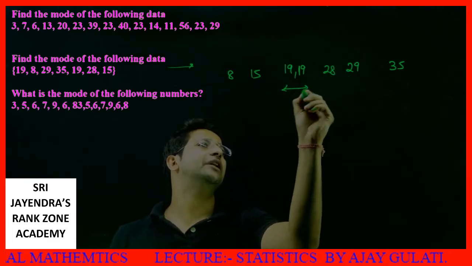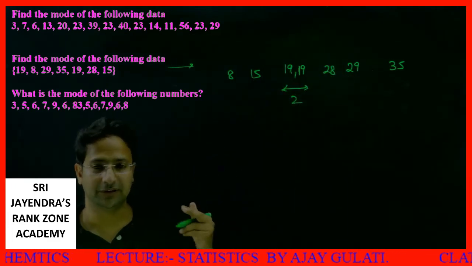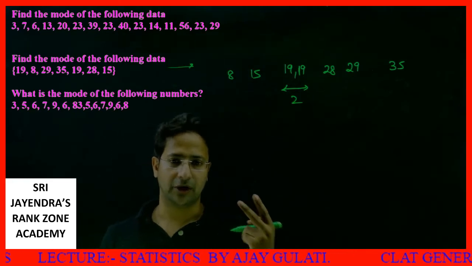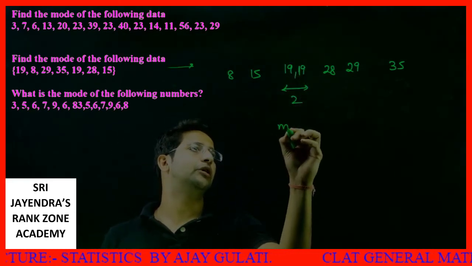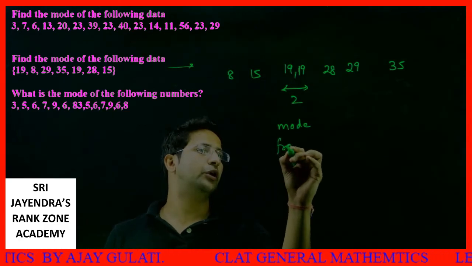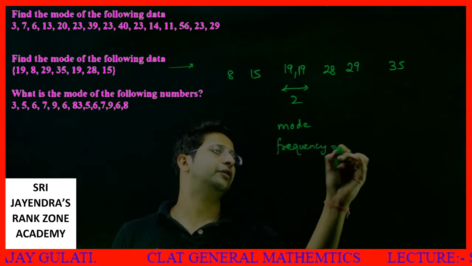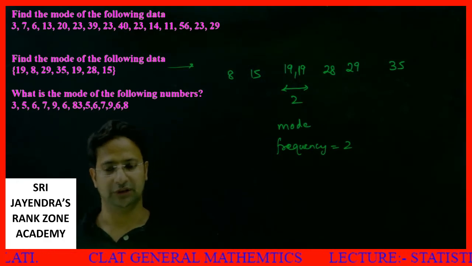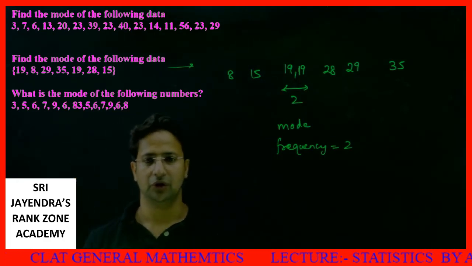I see this value has been repeated twice. This is the only value which has been repeated, so this is the mode. The frequency of this mode is 2.